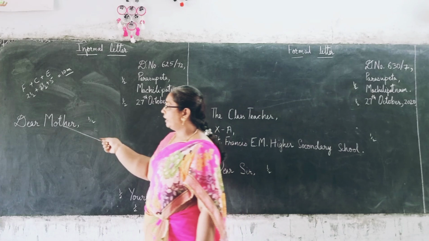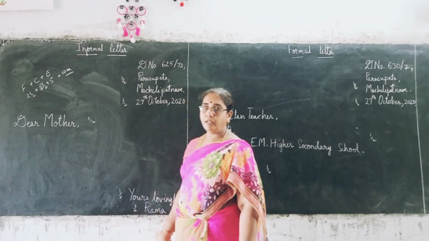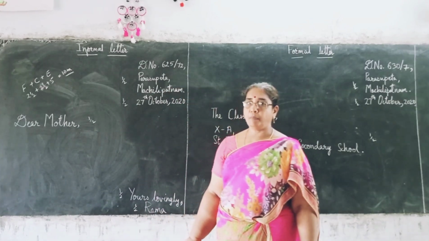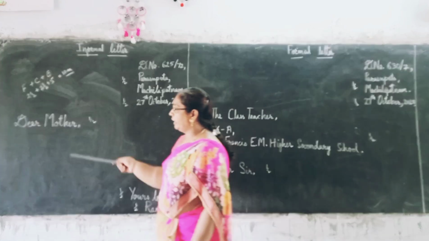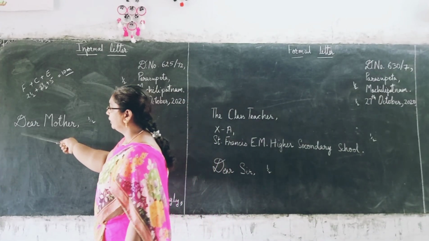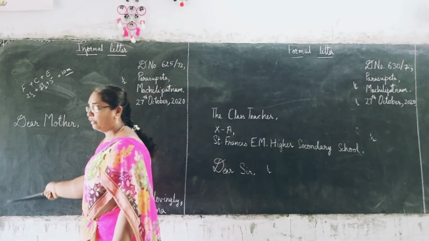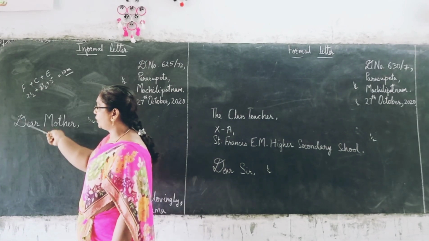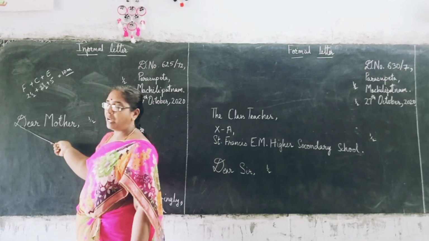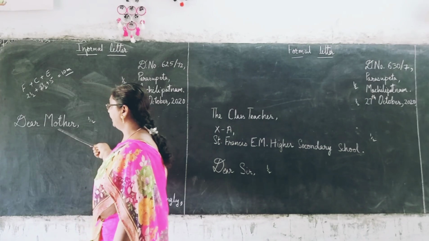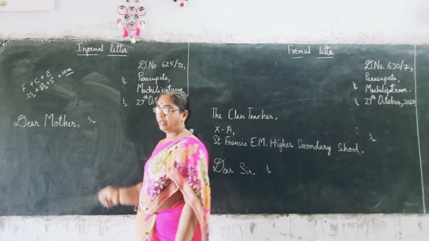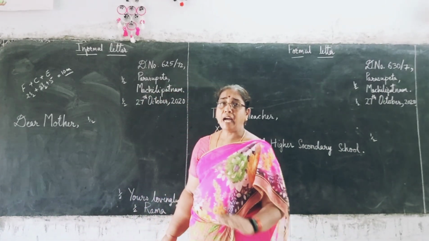Salutation is Dear Mother. For example, if you are writing a letter to your mother, you have to write Dear, D capital letter. This is your margin line. If this is your margin line, it should be close to the margin line. Dear Mother, M capital letter, comma. For this, you get half mark.